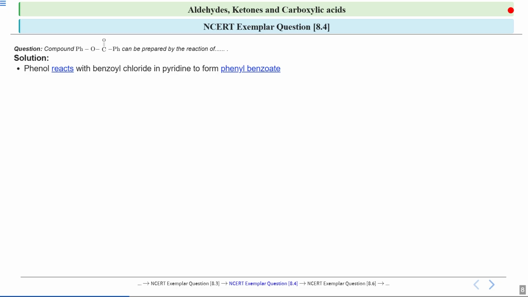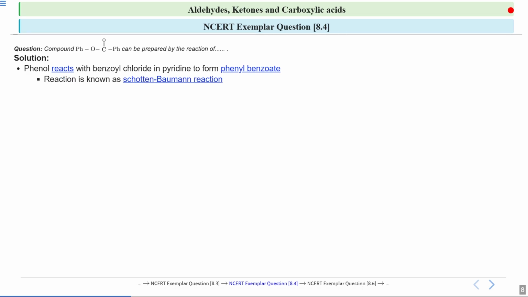So phenol reacts with benzoyl chloride in pyridine to form phenyl benzoate. Okay, so this is an example of an organic synthesis reaction where we are combining an alcohol and an acid chloride. So you can see that phenol over here is combining with benzoyl chloride, which is an acid chloride.